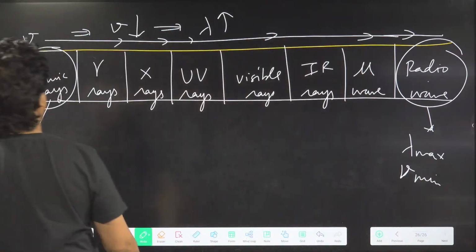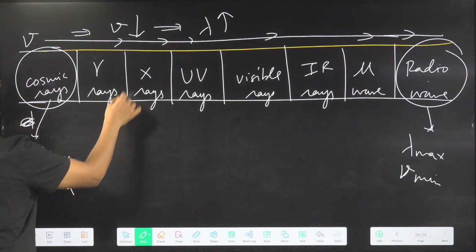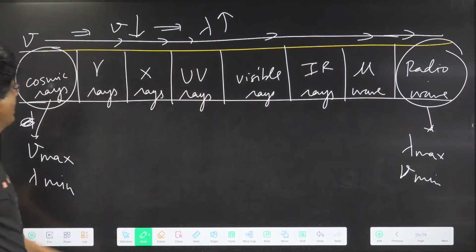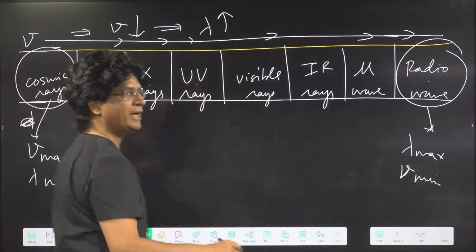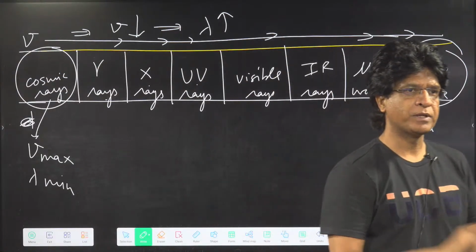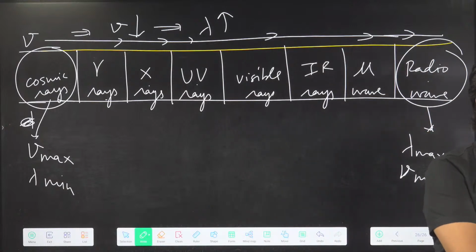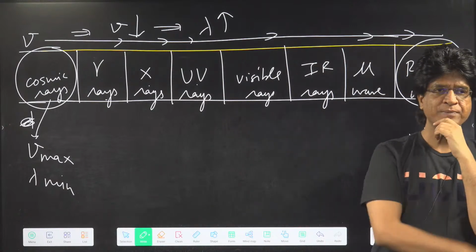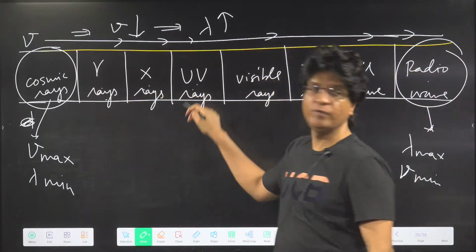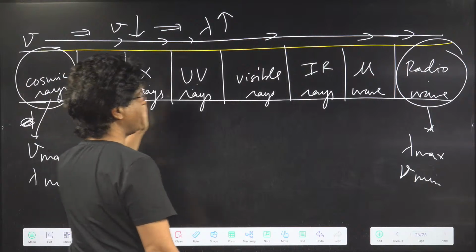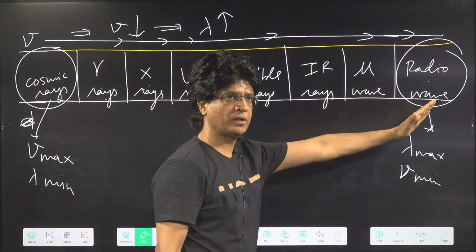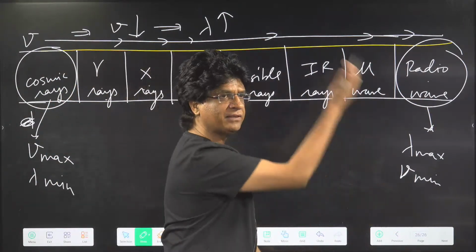Among gamma ray, X-ray and UV ray, which has the maximum frequency? Gamma. As you keep on moving from left to right, frequency decreases, and as frequency decreases, wavelength increases.